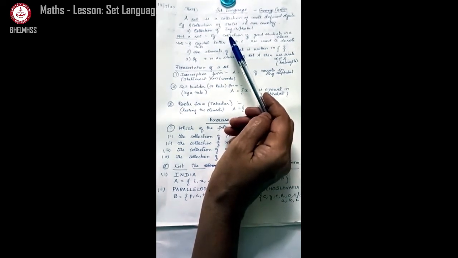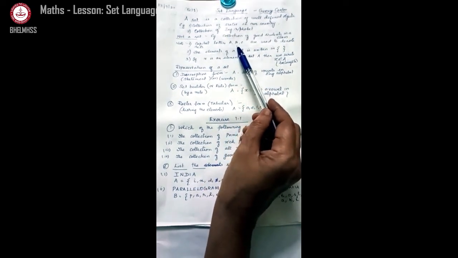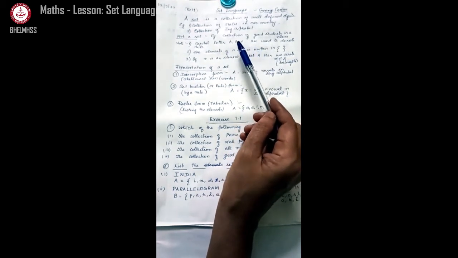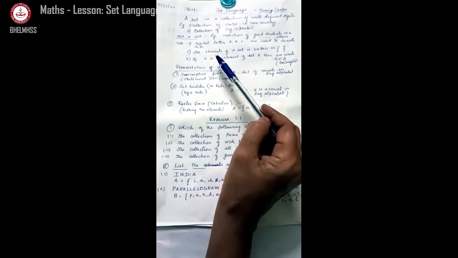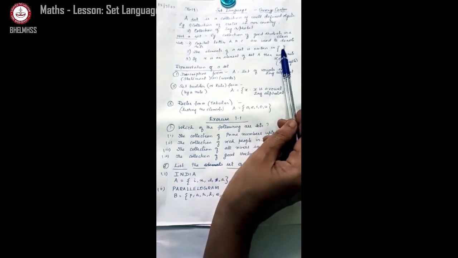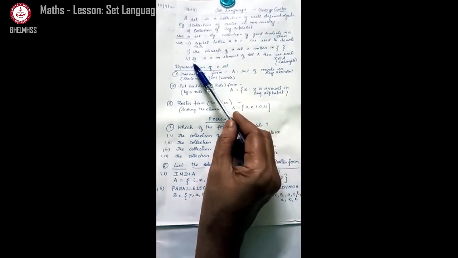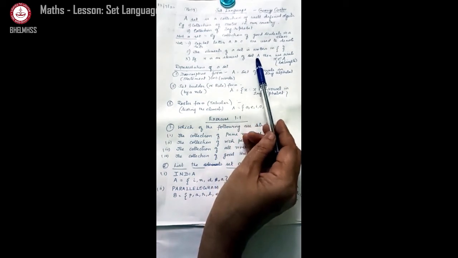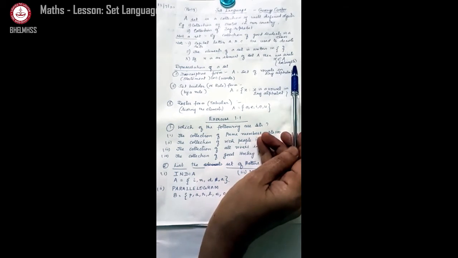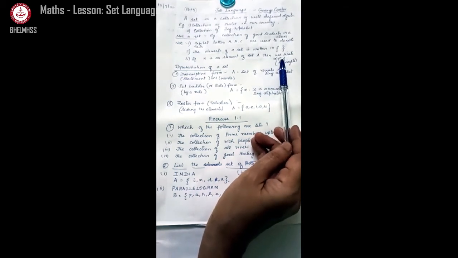Yes. Next, there are some rules in writing a set. We must use only capital letters to denote the set. A to Z, any letter we can use for representing a set. Next, the elements of the set should be put inside the curly bracket. This bracket we call curly bracket. If suppose x is an element of A, then we write like this: x belongs to A. How will you read this? x is an element of A, we can say, or x belongs to A.